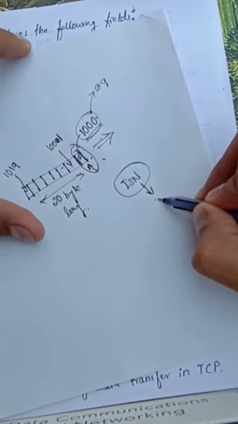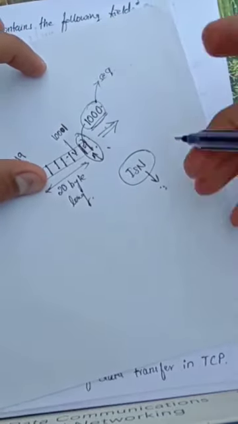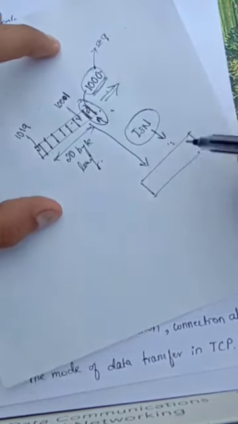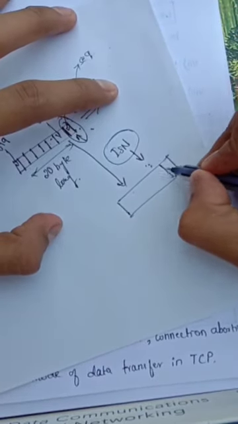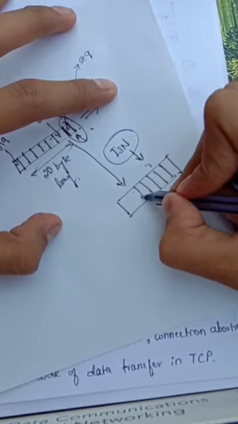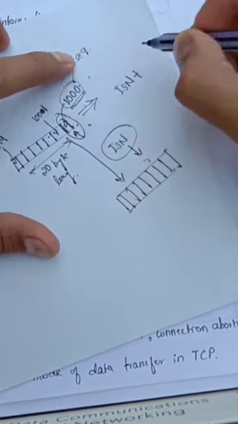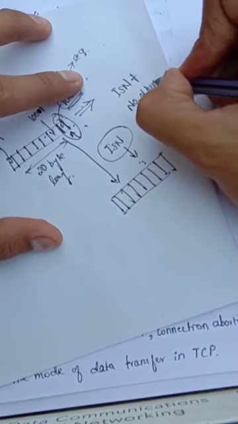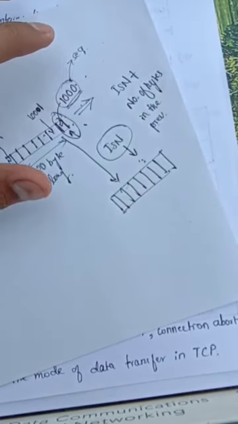Now once this initial sequence number is set, a segment is transmitted to the receiver. The receiver will receive this segment, and the next segment has to be transmitted. The next segment will have a sequence number equal to the initial sequence number plus the number of bytes in the previous segment.